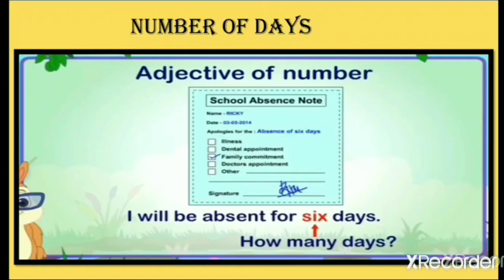So the numbers here, 6, 1, 2 or 10, show how many days. So this is, I will be absent for 6 days, or you can say 5 days. Okay, this is clear.